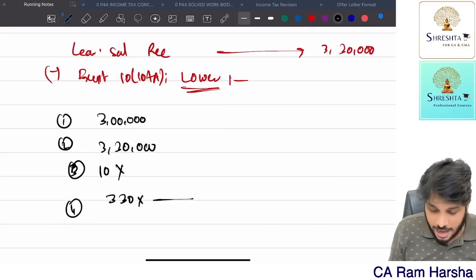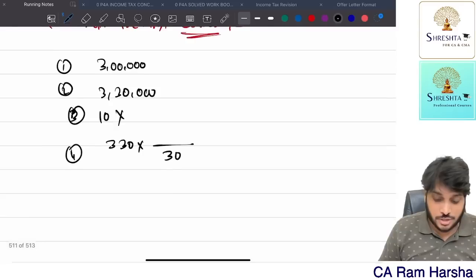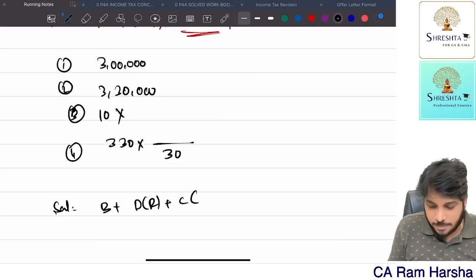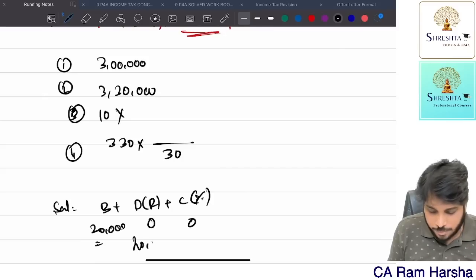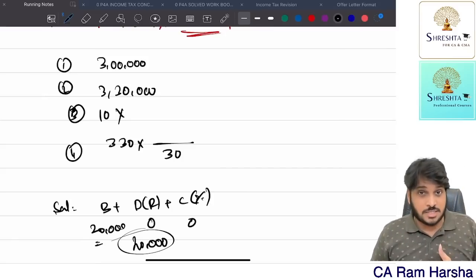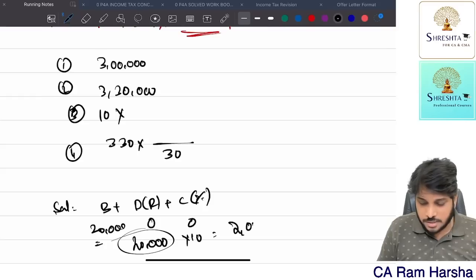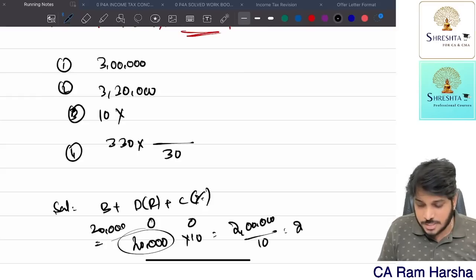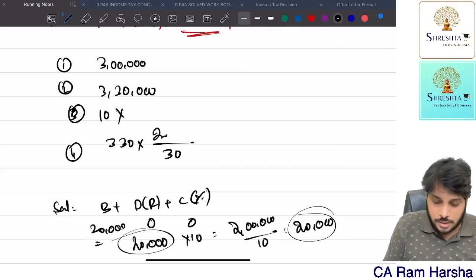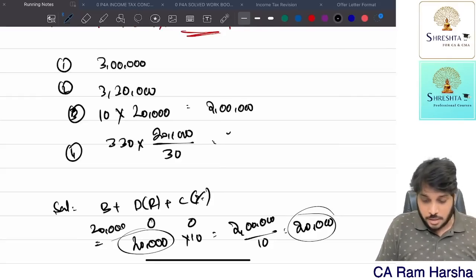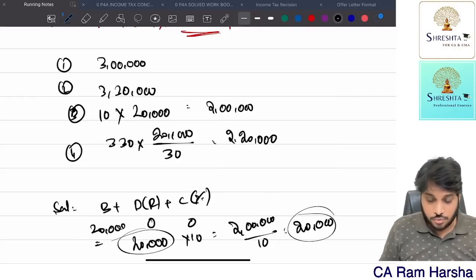330 multiplied by average salary divided by 30. So first we should compute salary. Salary means basic plus DA for retirement plus commission percentage of turnover. DA for retirement is not given, only basic is given. So salary is 20,000. Last 10 months salary also we don't know, so average of 10 months is again 20,000. So 10 months into average salary 20,000 is 2 lakhs. Fourth criteria, 2,20,000. Yes or no?